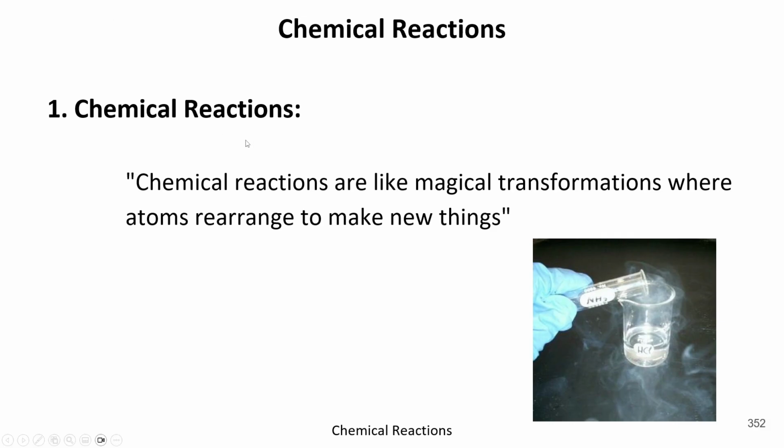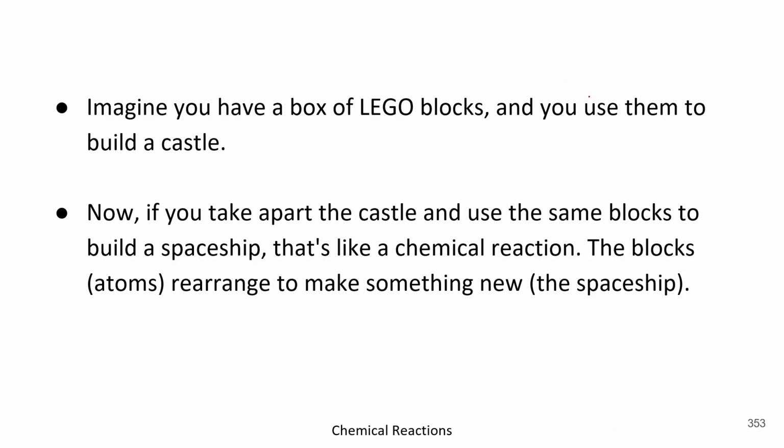So basically we can say chemical reactions are like magical transformations, because you see two different types of items, but when you react them together, you get a completely different item. This is known as a chemical reaction. In this chapter we are going to learn about several chemical reactions and related phenomena. So let's move forward.